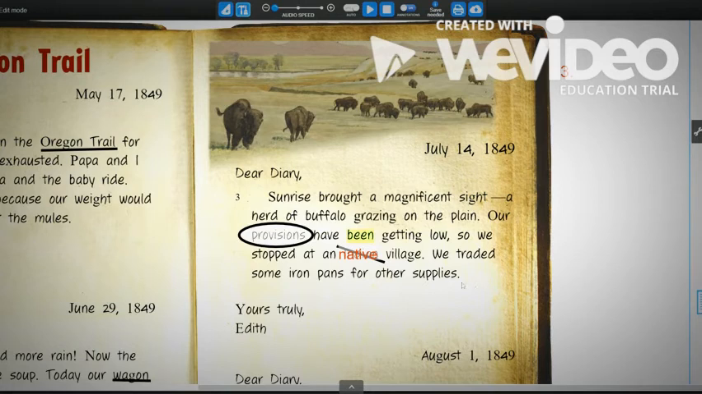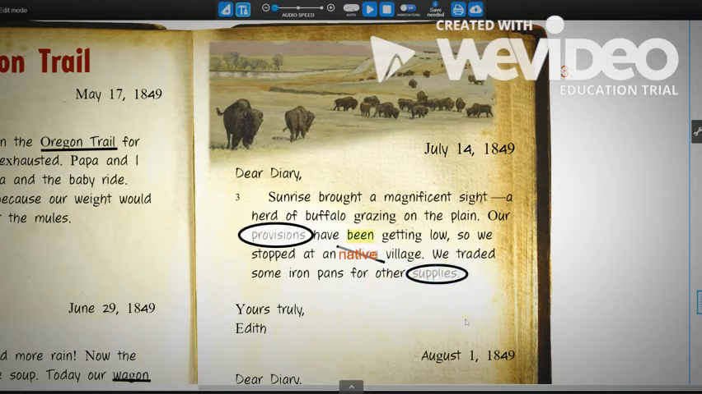Okay, now that I've read the text again, I can figure out that the word provisions means the same thing as supplies because they traded something else for some supplies. So provisions and supplies must mean the same thing. That could also be called provisions.